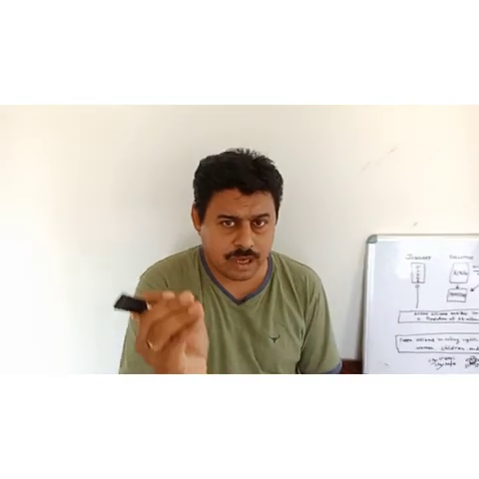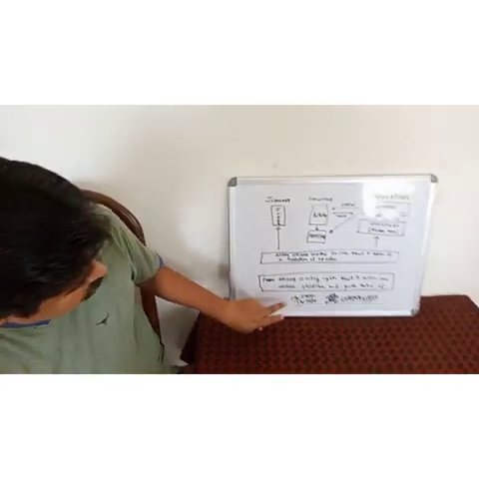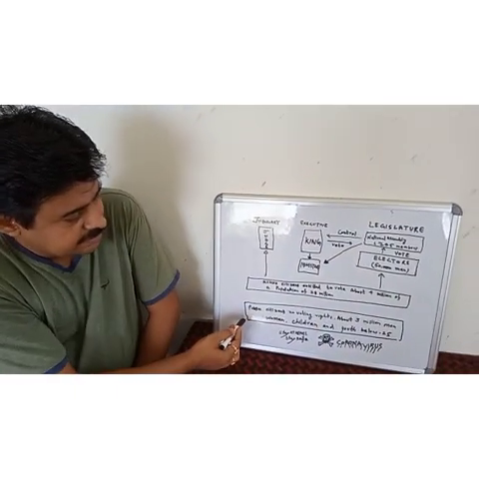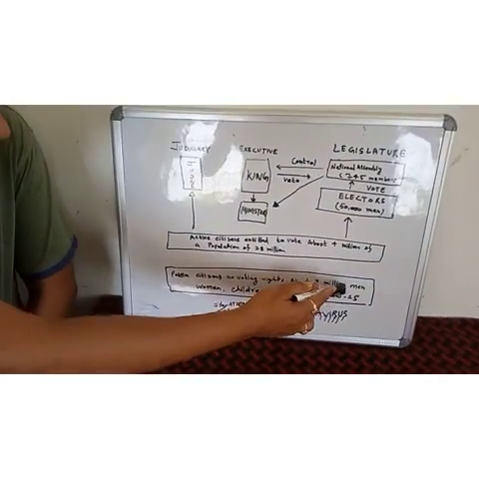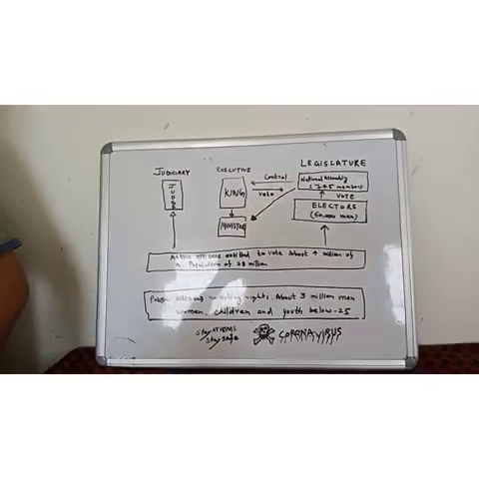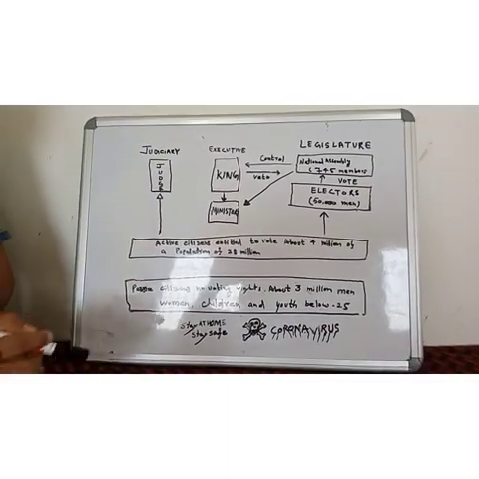Now I want to take you to the picture that I have drawn on the board. Please see. I have already discussed the passive citizens. These are the passive citizens, 3 million men, women, children and youth below 25 years of age.